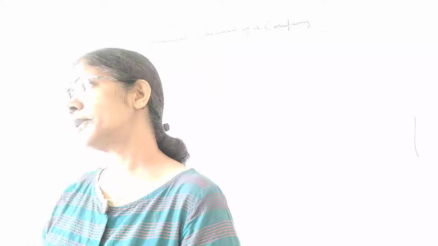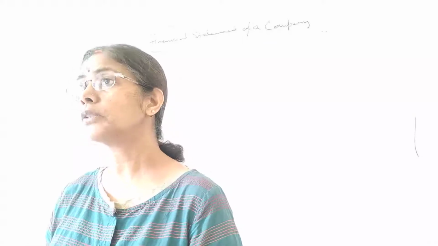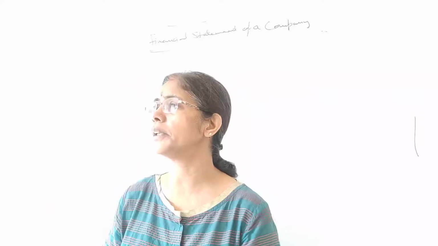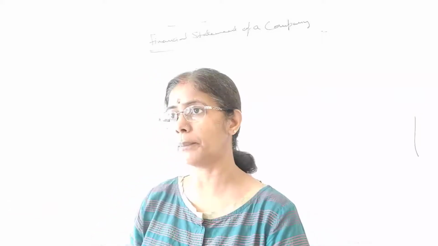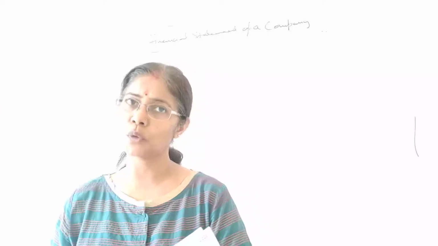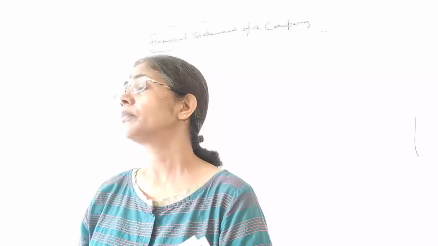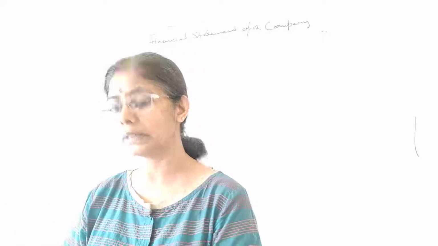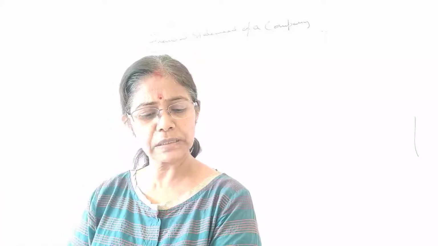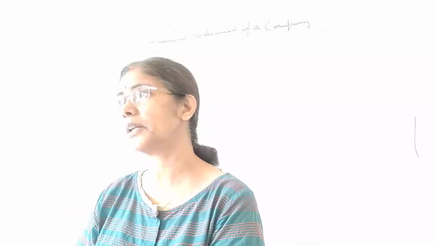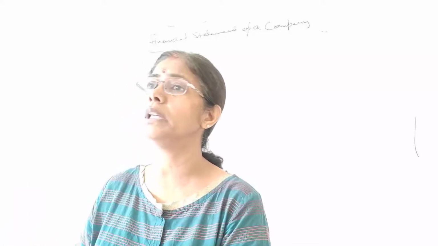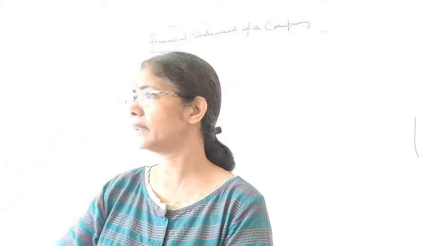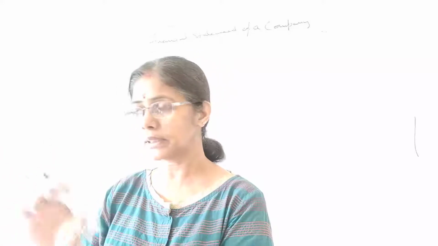There are 5 chapters in this book, okay. The first one is the financial statement of a company. Although we have already introduced this in the chapter of issue of shares, there is a balance sheet, okay. So I have already introduced that. I have explained the balance sheet, but here also I will be telling you once again. So after financial statement, we will talk about the financial statement analysis. Means what is the meaning of analysis? Analyzing the financial statement, right? That's your next chapter. It's very small.